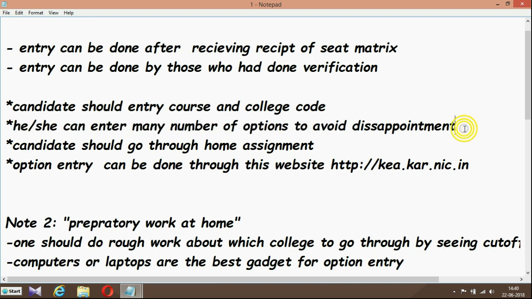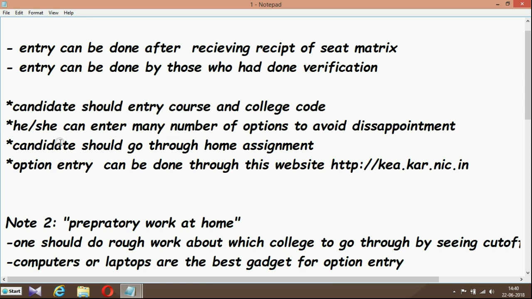A candidate can enter 100 colleges, 500 colleges, or even all the colleges present in Karnataka, so that he or she does not end up without a college. For that reason only, you can enter many options.